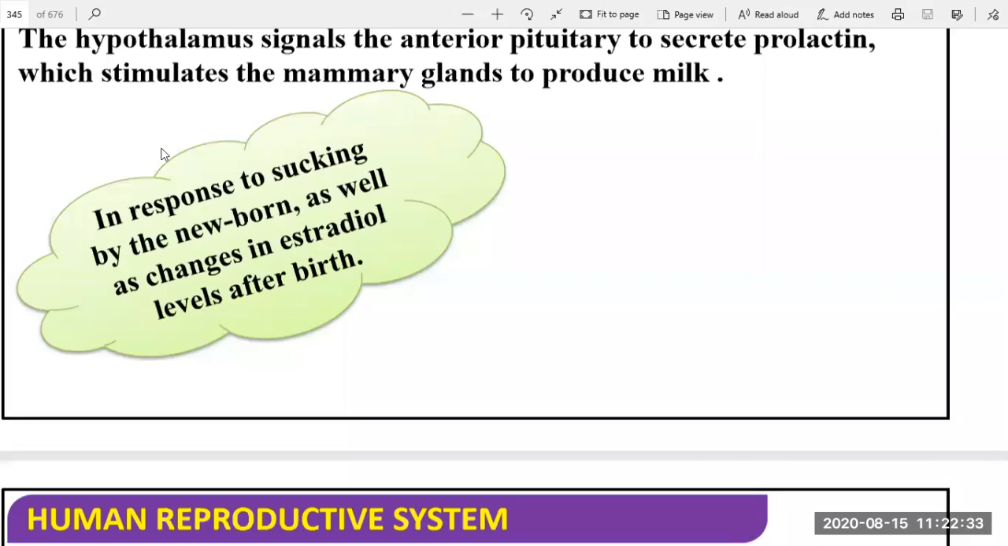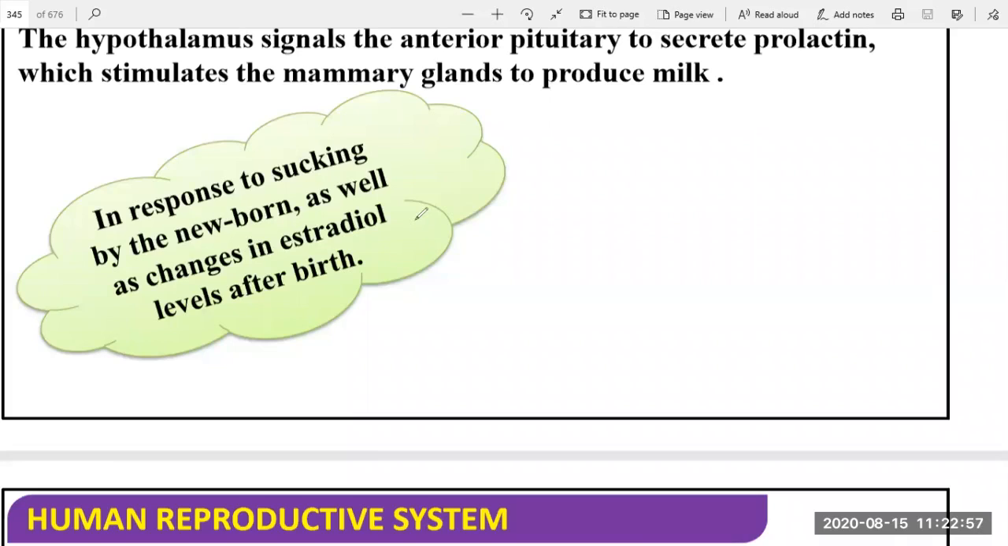Response by the sucking newborn. The first level is the response to the sucking of the newborn baby. It will give the response, and at that time there are changes in the estradiol levels after the birth. Okay, so in this way there is a secretion of milk-like products.